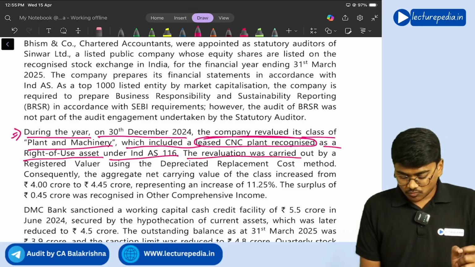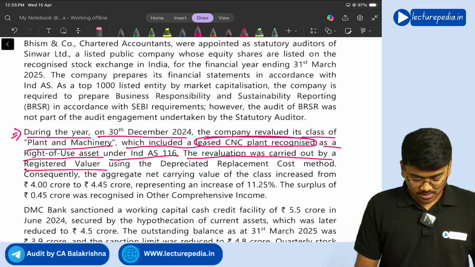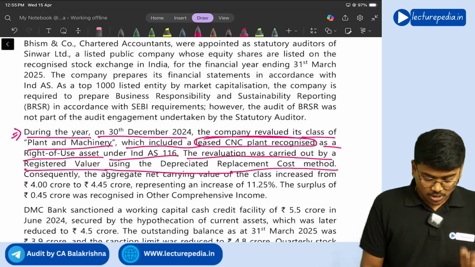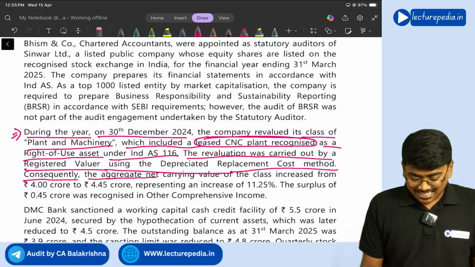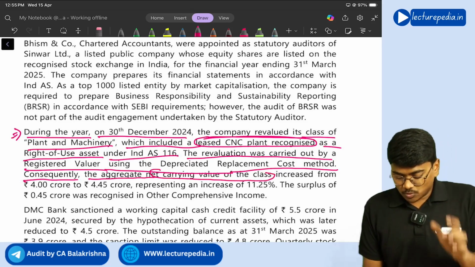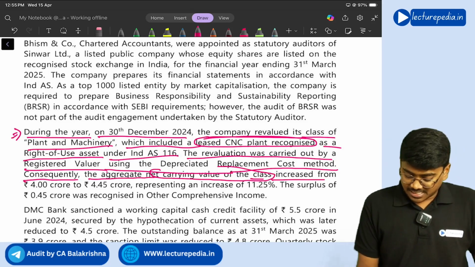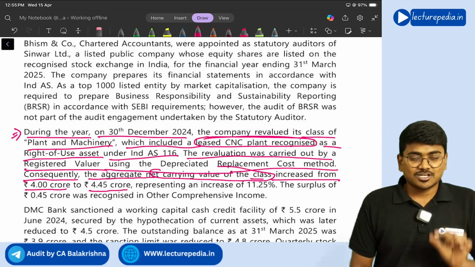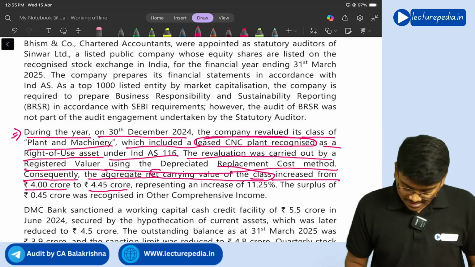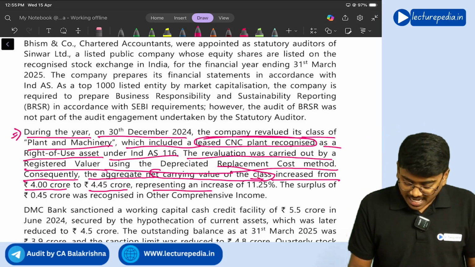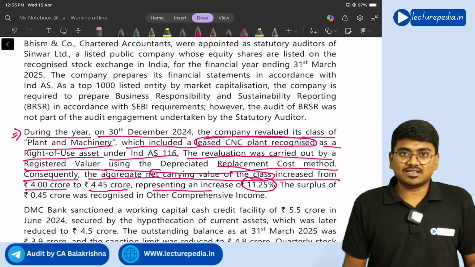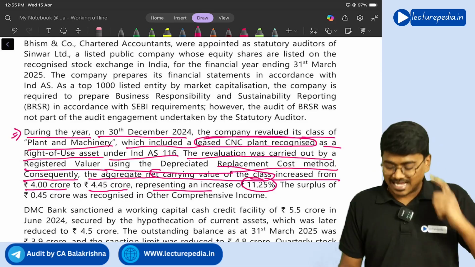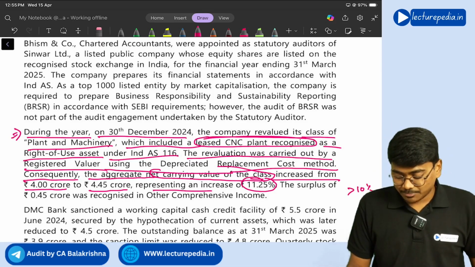The revaluation was carried out by a registered valuer, absolutely fine, using the depreciated replacement cost method. Consequently, the aggregate net carrying value of the class increased from 4 crores to 4.45 crores. So how much is the percentage of increase? Representing an 11.25% increase. That means the increase in the value of the complete class is more than 10%.